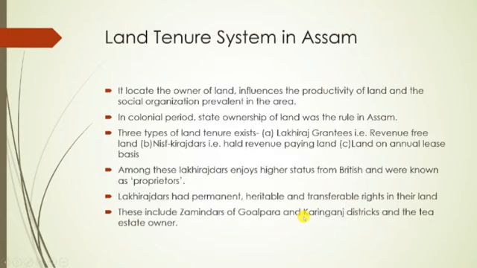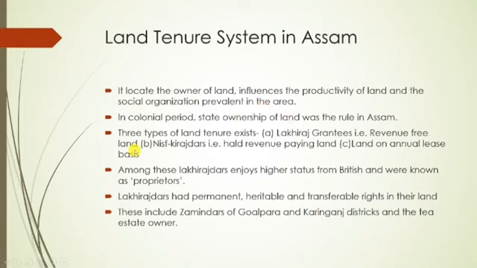And if we see the next slide, we have to discuss the land tenure system in Assam. As the topic suggests, what is the land tenure system? How did people used to get land in Assam, right? So the land tenure system is very important. It locates the owner of land, influences the productivity of land, and the social organization prevalent in the area, right? During the British period, state ownership of land was the rule in Assam. So all the land is owned by the state. This is the case in Assam.